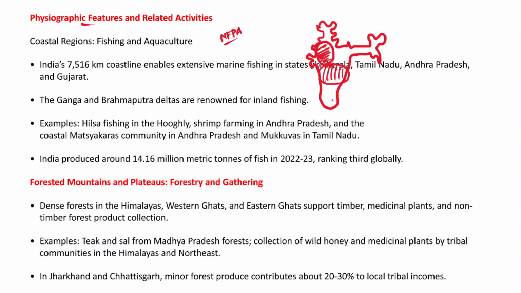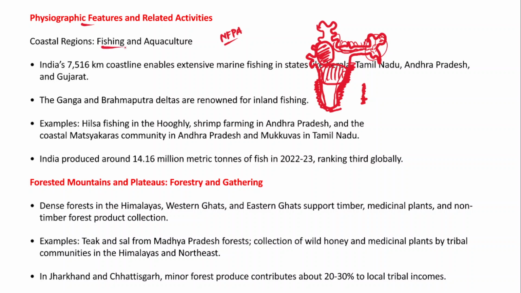We have alluvial plains formed by the Indus, Ganga and Brahmaputra rivers, and we have huge coastal plains. We also have island nations, and the mountains, both Western Ghats, Eastern Ghats, and the Himalayan mountains, and thick forests in the northeastern part of India and the Western Ghats as well. So these are the physiographic areas of India, and how these physiographic features describe the non-farm primary activities is the main question here.